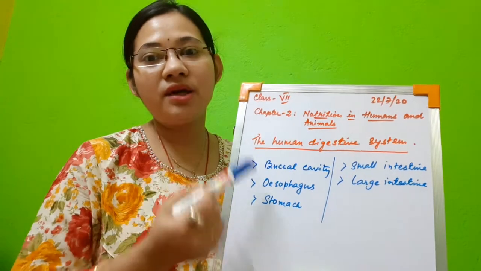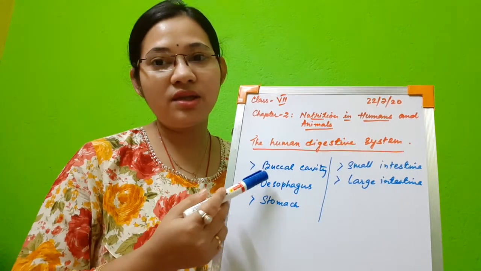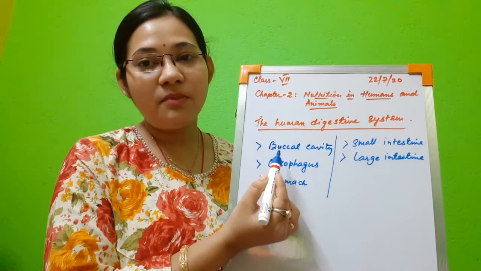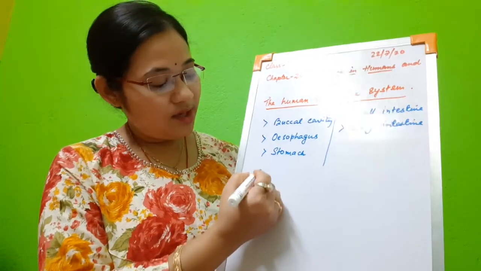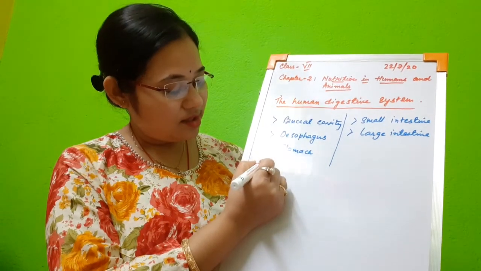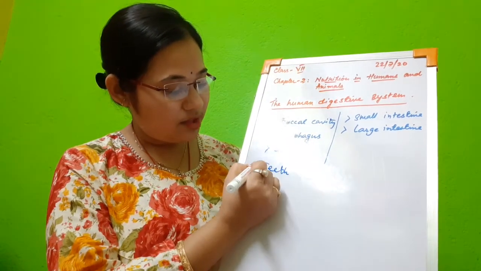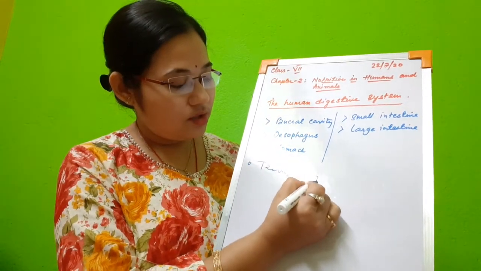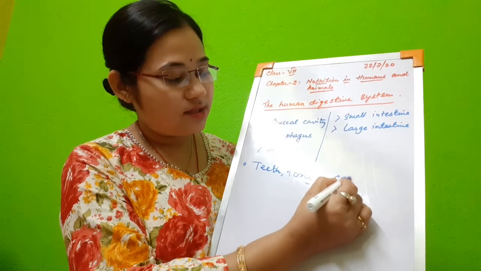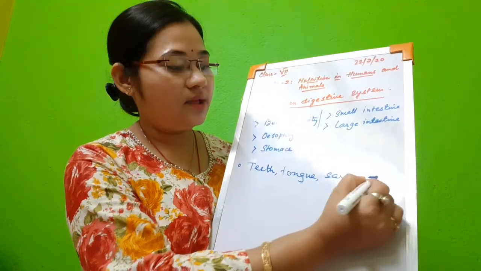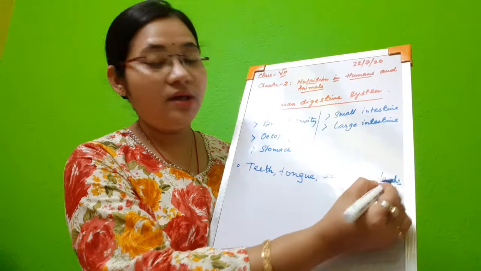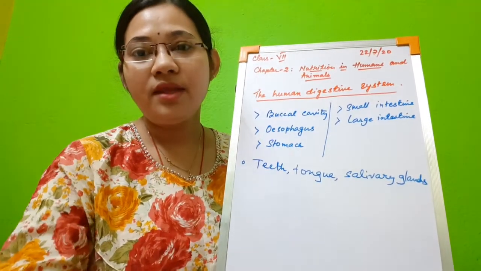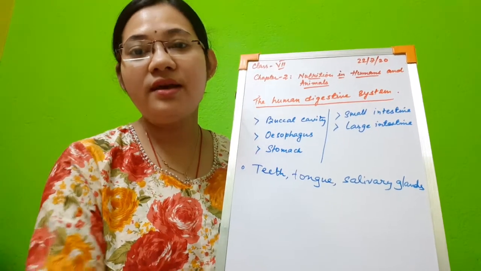Now we started with the buccal cavity. The digestive system starts with the buccal cavity. In the buccal cavity there are some parts, like the teeth. We have read about the teeth, and we are now going to study the tongue as well as the salivary glands. Listen very carefully. In the buccal cavity, teeth are present, the tongue is present and salivary glands are present.